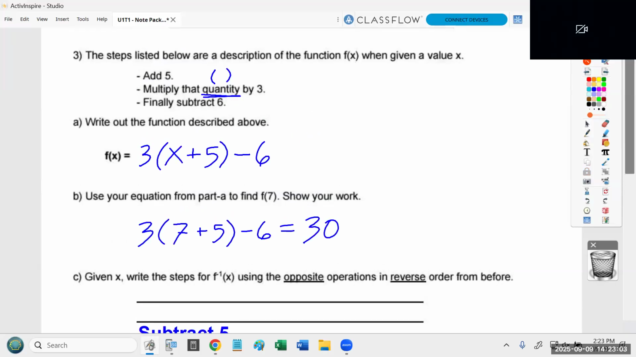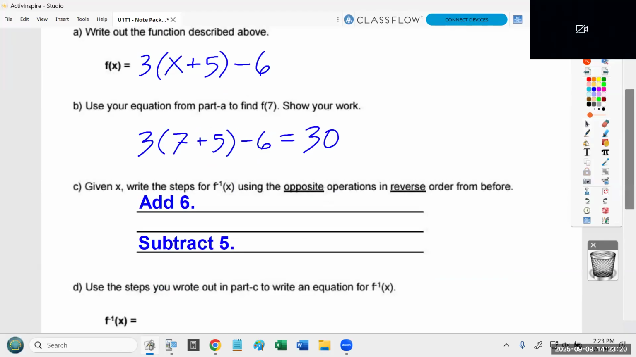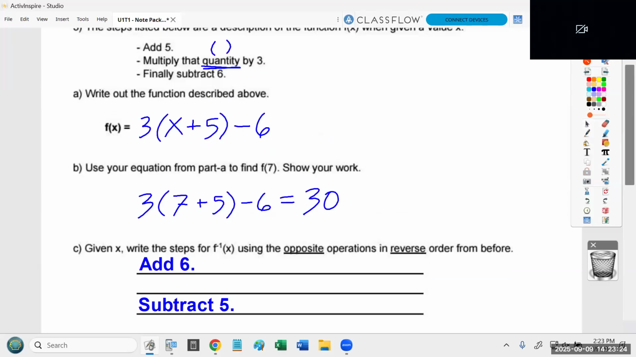Now, the last step was subtract 6. We're going to completely flip that. That last step of subtract 6, it's going to become the first step, but it's also going to flip. Instead of subtracting 6, we're going to add 6. That's going to be our first step. This is how you create an inverse function. And the step in the middle, it actually stays where it is, because if you think about it, if you take steps 1, 2, 3 and reverse them, 3, 2, 1, 2 is still kind of in the middle.